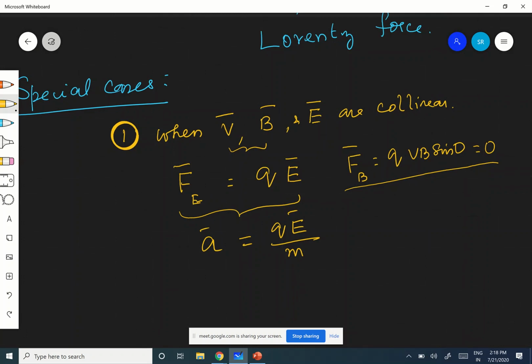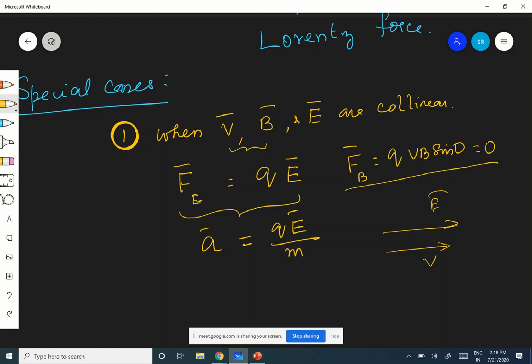Are you following? Now, very important: because it is accelerated, there will be some change in the speed. But the electric field is in this direction and the velocity of the charged particle is also in the same direction. Therefore, there is no chance for any change in the direction of motion of the particle.